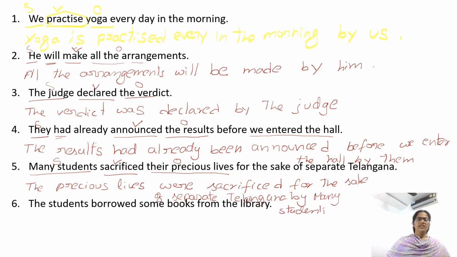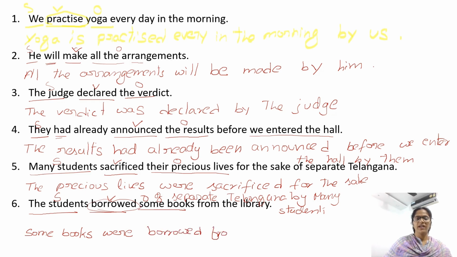Next one. The students borrowed some books from the library. What is the verb? Borrowed is the verb. Who borrowed? The students, subject. The students borrowed what? Some books, object. Now begin the sentence with the object. Some books. The sentence is in simple past. We have the V2 form of a verb. We need was or were. Books is plural, so we need were. Some books were borrowed from the library by the students.